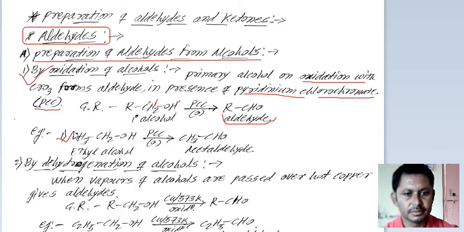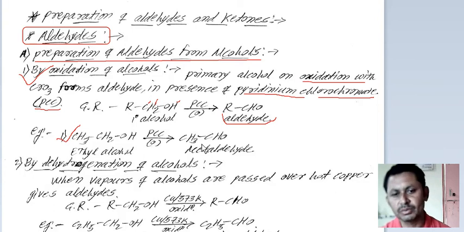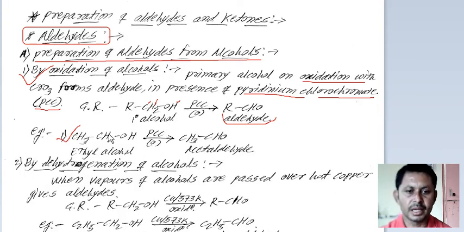For example, ethyl alcohol, C2H5OH or CH3CH2OH, in the presence of PCC, on oxidation gives acetaldehyde by removal of two hydrogen atoms, one from the carbon atom and one from the oxygen atom.